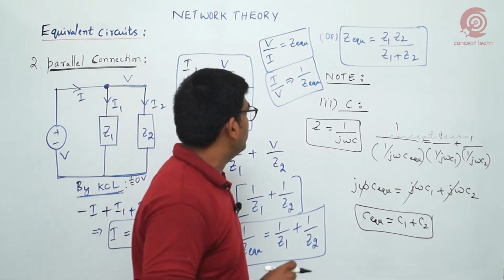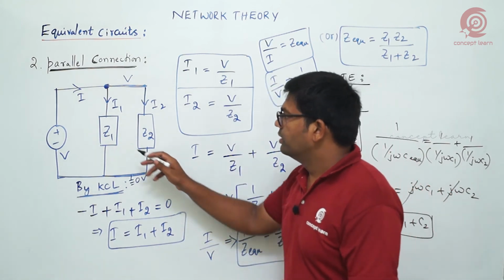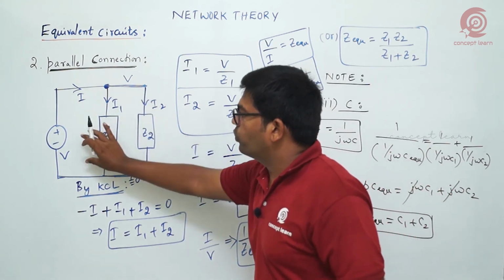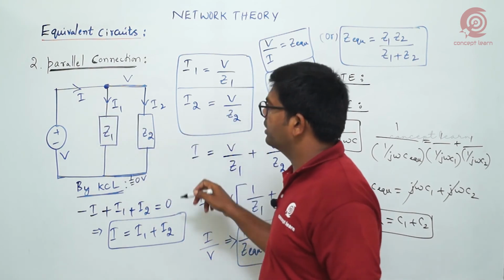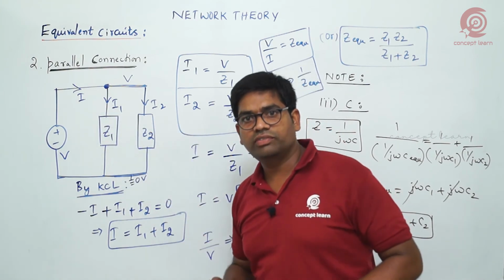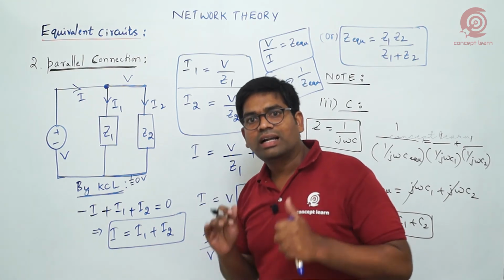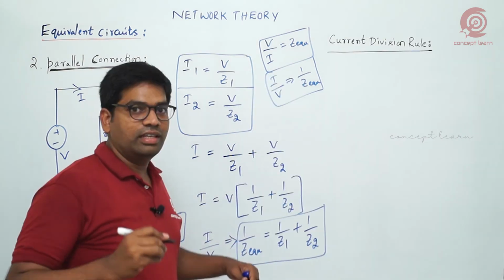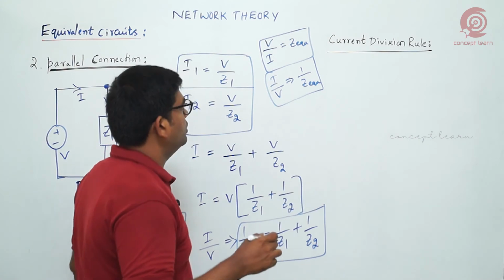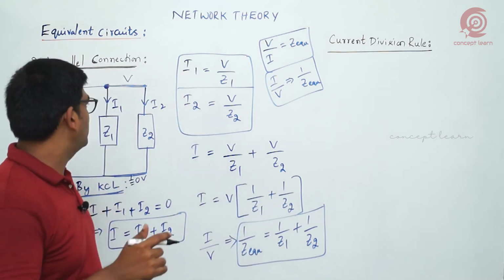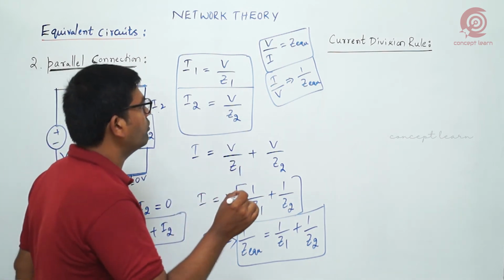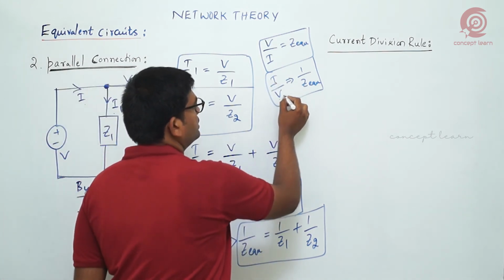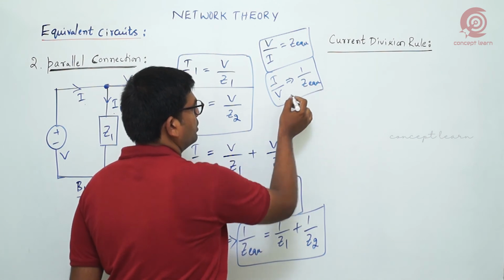But one thing we need to observe here: because of this parallel connection, voltage is the same across the two elements, but current division is taking place. How the current division takes place, we will discuss in the current division rule. Here, we want to express both I1 as well as I2 in terms of the supply current. For that, we write I by V is equal to Z equivalent.